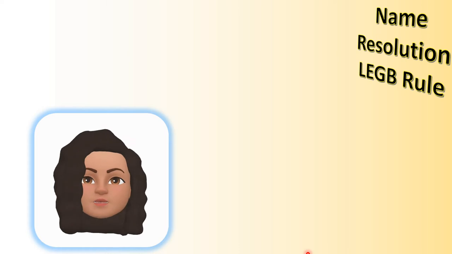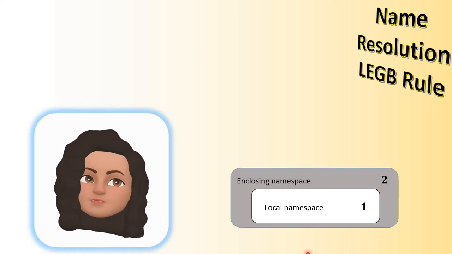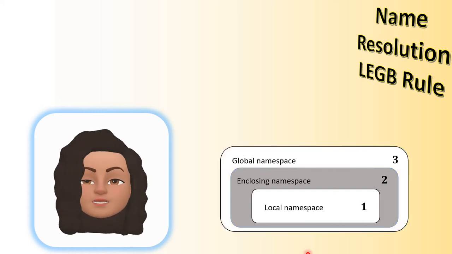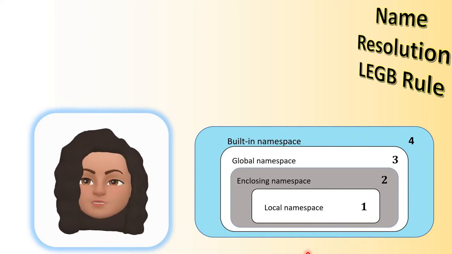Now let's learn about the LEGB rule. Here L stands for local namespace, E stands for enclosing namespace, G stands for global namespace, and B stands for built-in namespace. So when this LEGB rule is used, if a variable is declared and used during the program execution, first the variable will be searched inside the local namespace. If it is found, that will be printed or used.